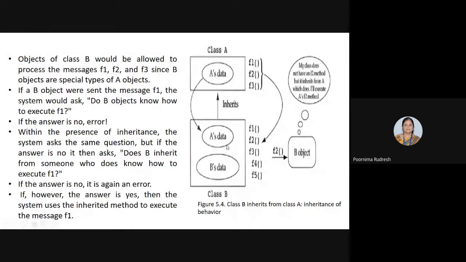See here, class A has three different functions, F1, F2, and F3, whereas class B has the functions F4 and F5. Even though it has only two methods of its own, class B can access the functions of class A, that is F1, F2, F3, and execute them as its own. This is the advantage of using the inheritance property. Class B can access the functionality or the methods of class A because class B is the derived class or the subclass of class A.